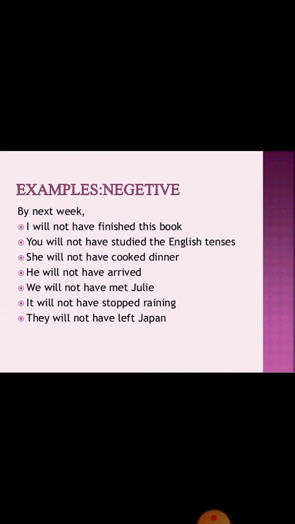She will not have cooked dinner. He will not have arrived. We will not have met Julie. It will not have stopped raining. They will not have left Japan.